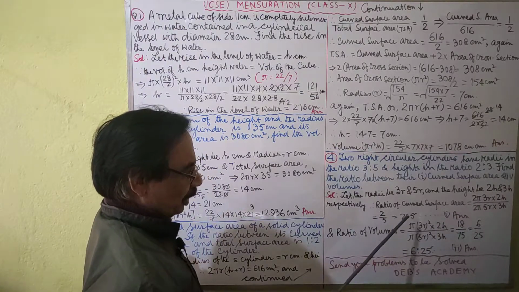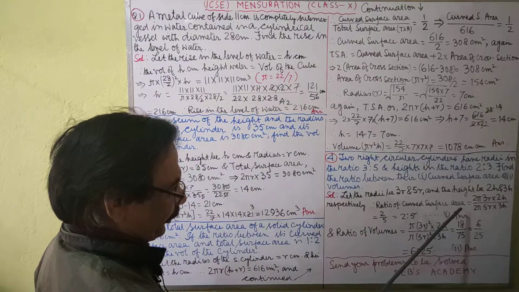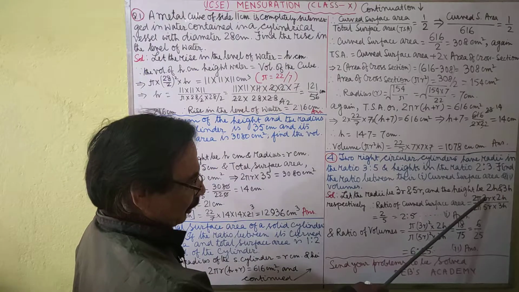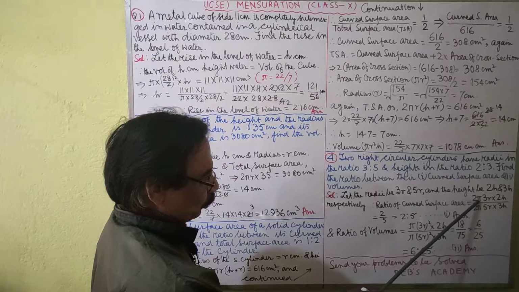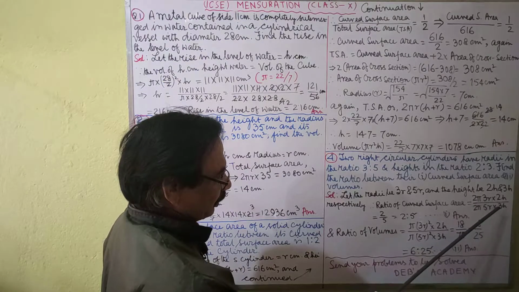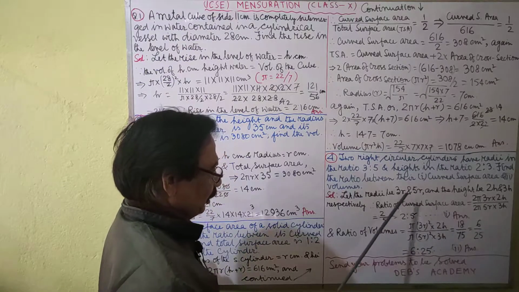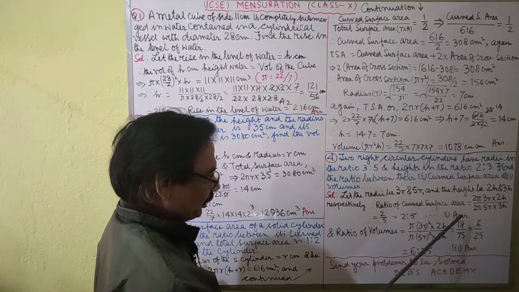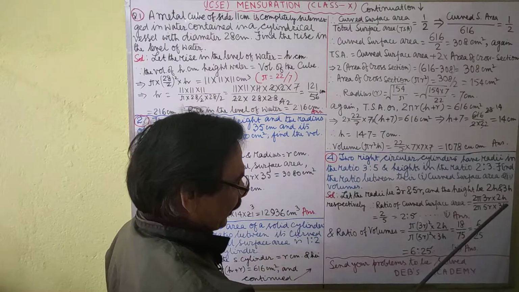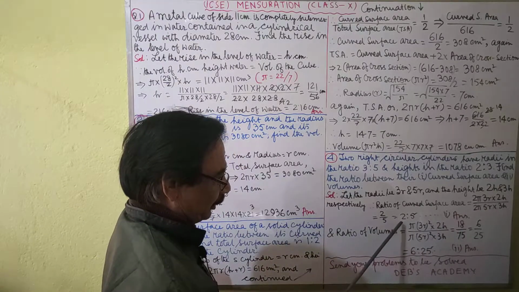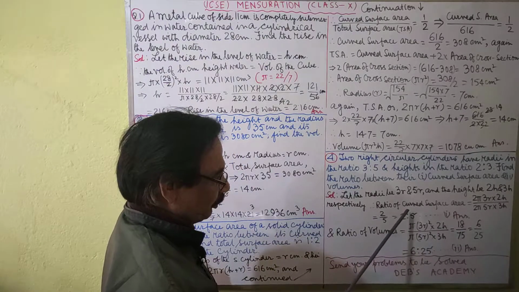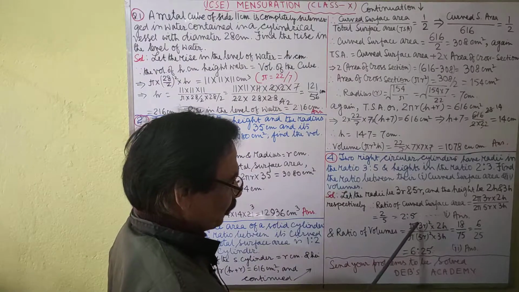Therefore, the ratio of curved surface area will be, this is the curved surface area of the first one, 2 pi r h, and that of the second also 2 pi r h. We have done it previously. It will be cancelled out and it will be 2/5, that is 2:5. This is the ratio between the curved surface areas, 2:5.